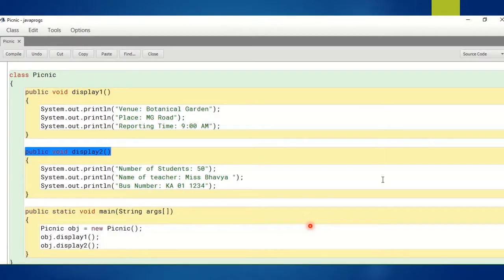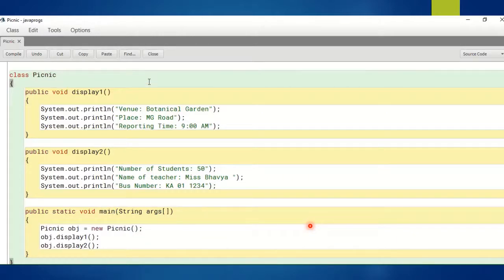Students, here we have created a picnic class, and inside this class we have two methods. Display 1 is one method and display 2 is another method. Here we did not create any data members, so we still did not discuss anything related to the data types. I did not include any variables in this program. We have included only two methods, display 1 and display 2, and the name of the class is picnic. And here we have created the main method.